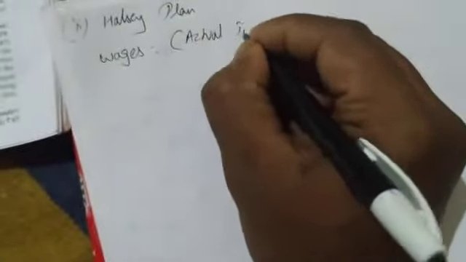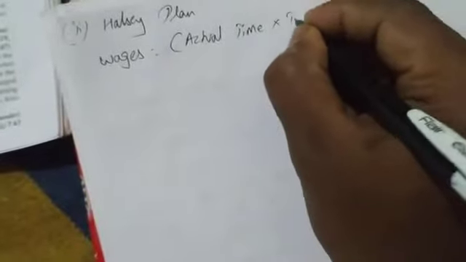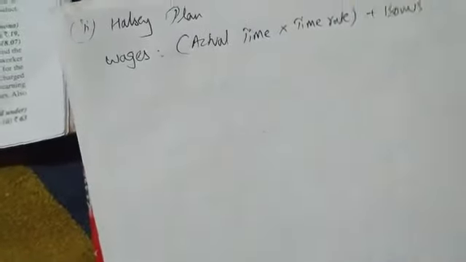So let me write here the Halsey plan formula. What is the formula for Halsey plan wages? Wages equal actual time into time rate plus bonus. Okay, so actual time we don't know, time rate we know, 6. So we cannot find actual time directly, but with the help of bonus we can find out actual time.